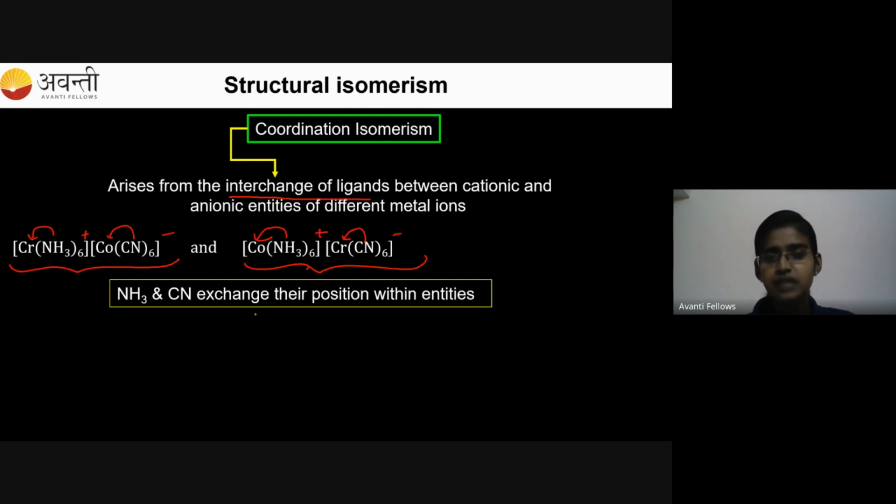So simply we can say that coordination isomerism will contain two coordination entity parts. If you find any compound having two coordination entity parts, obviously you can select the option that the compound is an example of coordination isomerism. They exist due to the interchange of ligands. So this is about coordination isomerism.